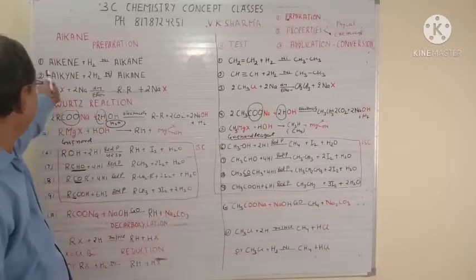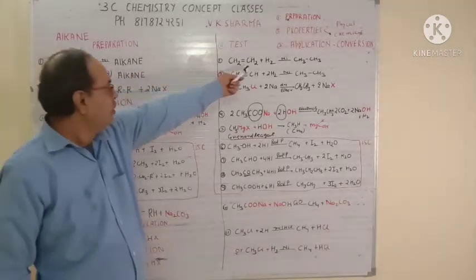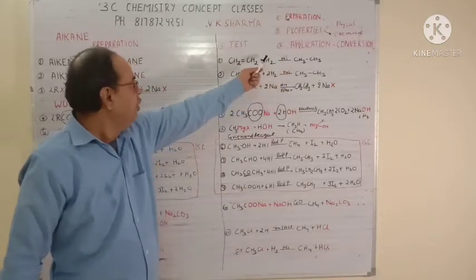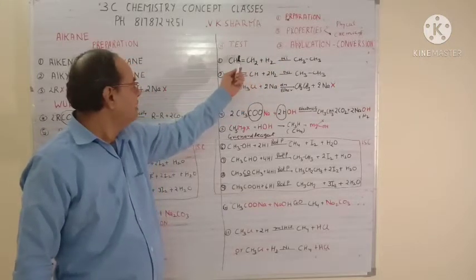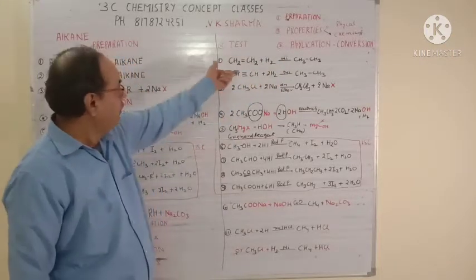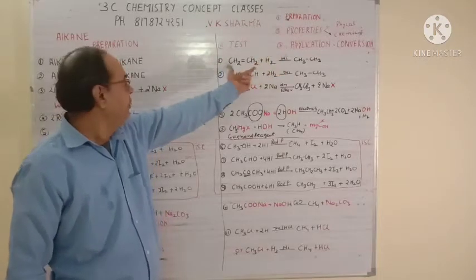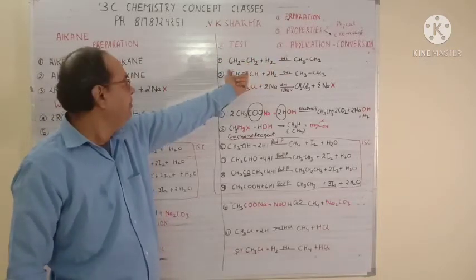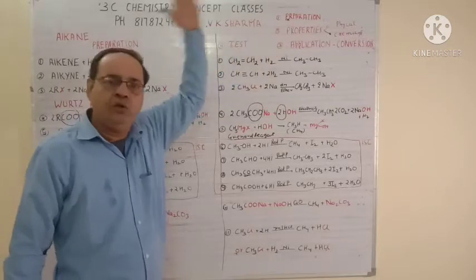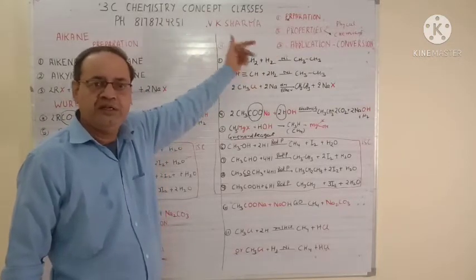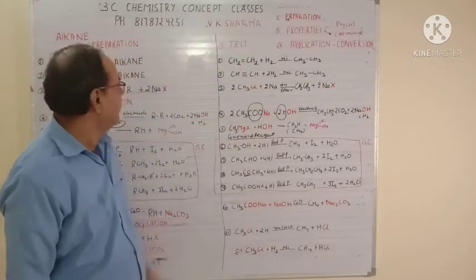For example, alkene plus H2. I am taking ethene. So ethene plus H2 will give you ethane. One H will go this side, one H will go this side, the bond will be broken. Now here you take propene plus H2 gives you propane. Butene plus H2 gives you butane. Pentene plus H2 gives you pentane. So you can take any of the reactions there. The carbon chain is unlimited in this concept.